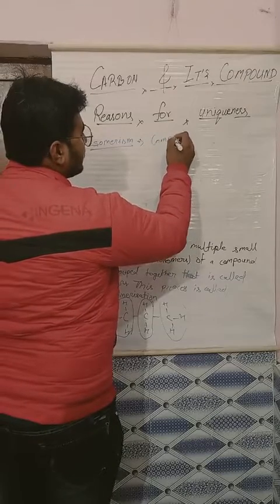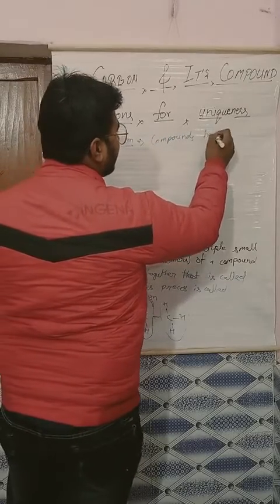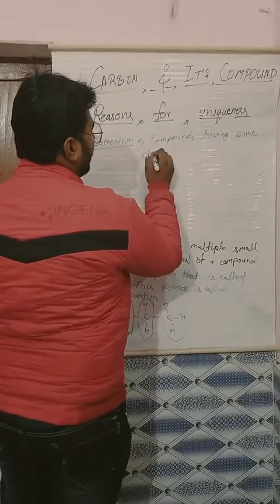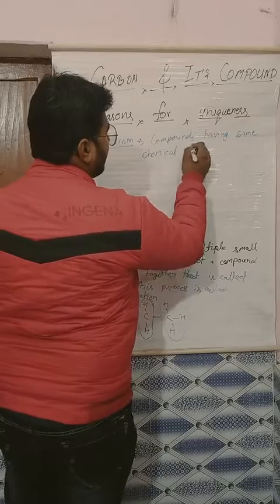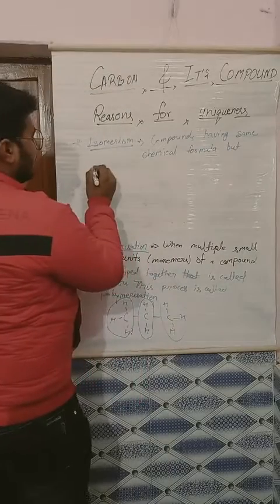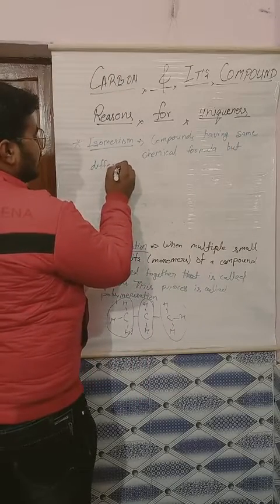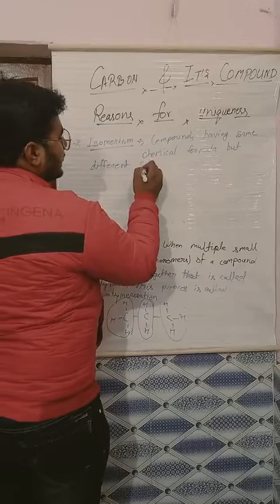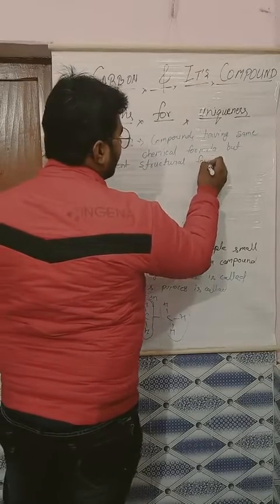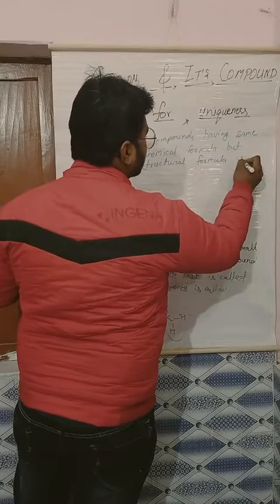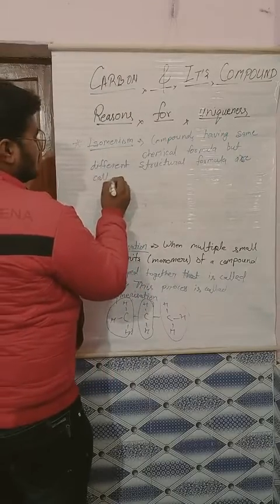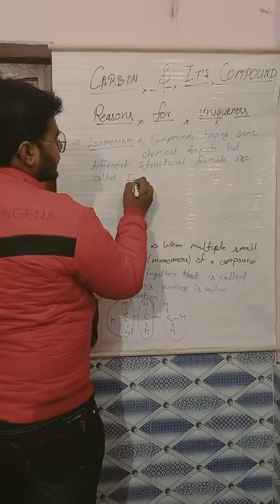Compounds having same chemical formula but different structural formula are called isomers.